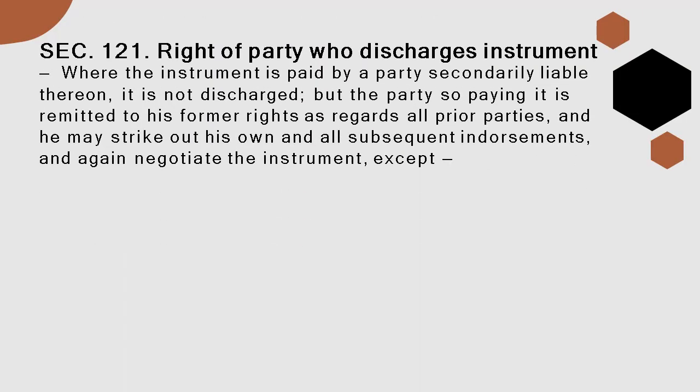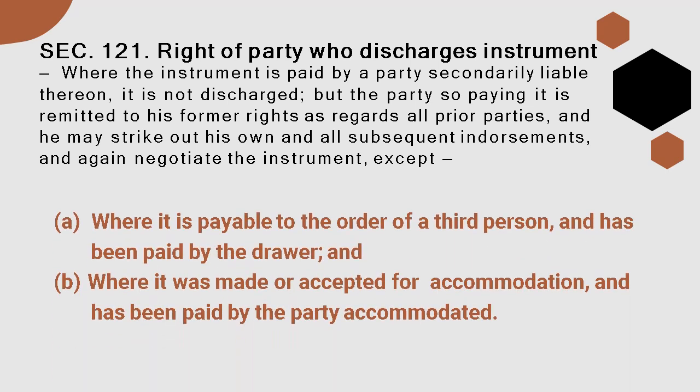Section 21 says, right of party who discharges an instrument. Where the instrument is paid by a party secondarily liable thereon, it is not discharged. But the party who pays it is remitted to his former rights as regards all prior parties, and he may strike out his own and all subsequent endorsements and again negotiate the instrument, except: A, where it is payable to the order of a third person and has been paid by the drawer; and B, where it was made or accepted for accommodation and has been paid by the party accommodated.